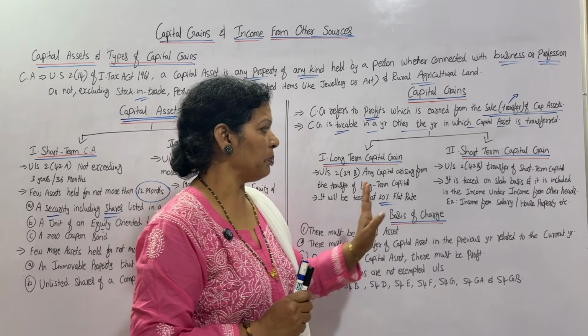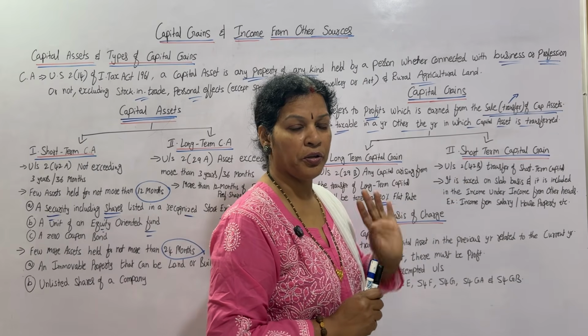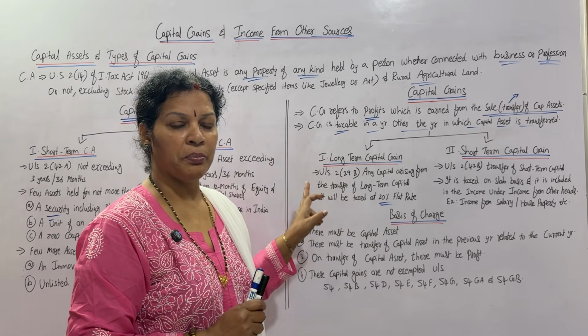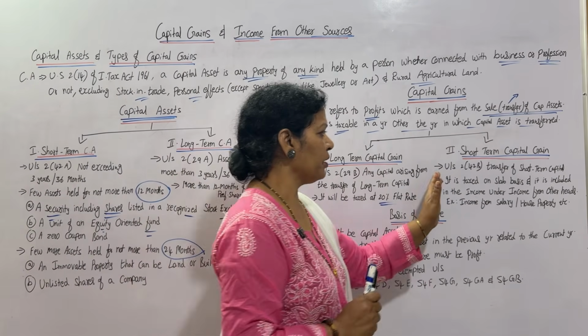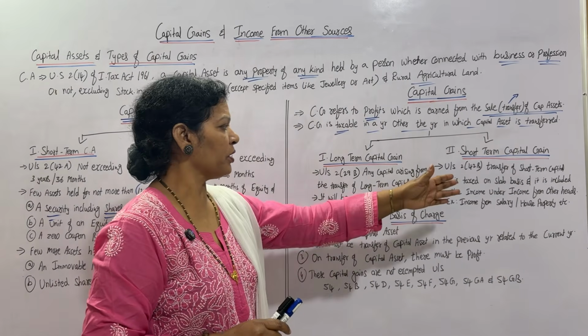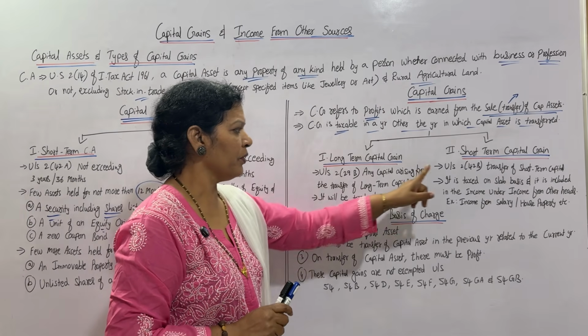A few points to be remembered. This comes under section 2 subsection 42B. So what it has mentioned is transfer of short term capital, any capital gain arising from the transfer of short term capital.